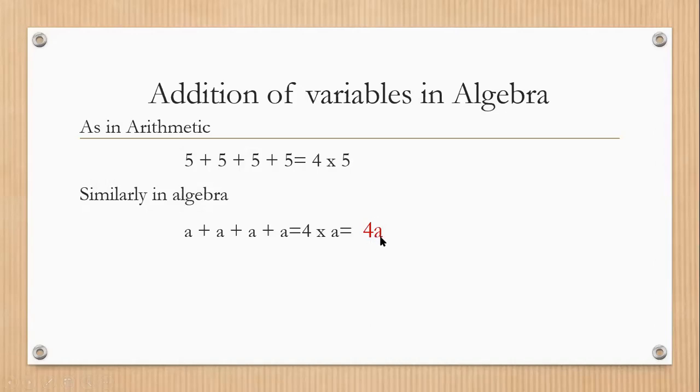Now, this a is what? This is a variable? Yes. Now, what is this 4? Is it a constant? No, it is not a constant. What is it? What is 4 over here?